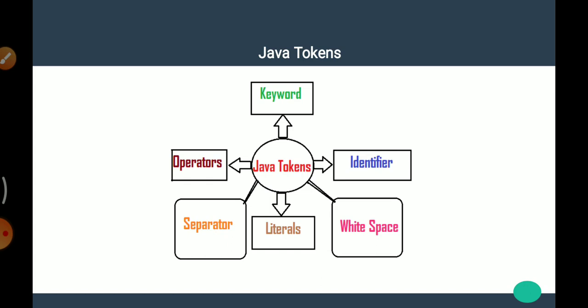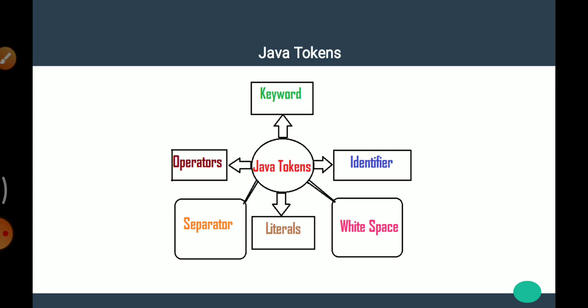Then semicolon is used to separate statements. Then comma is used to separate identifiers in variable declaration. Then full stop is used to separate a package name from a sub package, and a class from variables and methods from a reference variable. This is also called the dot operator.